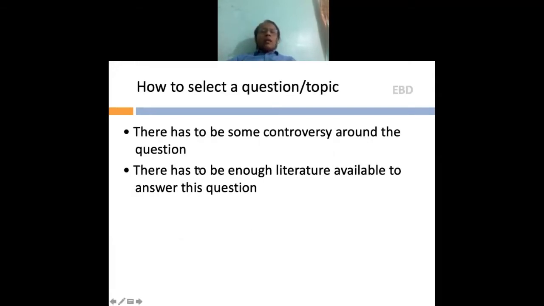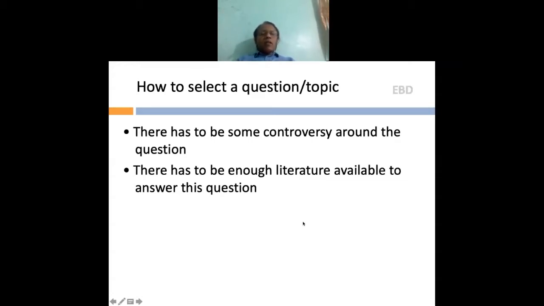Now, how to select a research question? I'll give you a small tip here. Whenever you see that there is some controversy about a particular topic in the literature, there you identify that this topic probably needs a systematic review. At the same time, be aware that there should be enough literature on that topic. If there is not enough literature, maybe only 2 or 3 articles published about it, then it doesn't make sense to compile only 2 or 3 articles. So you should have enough literature available to answer that question. So: controversy around a particular topic and enough literature about it.